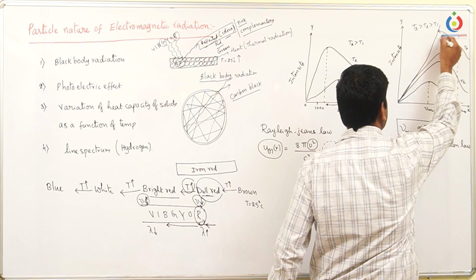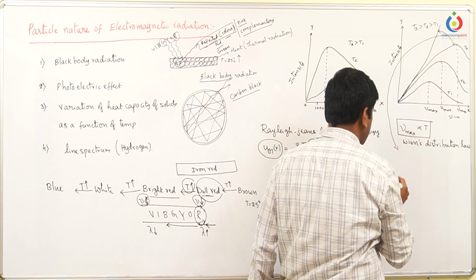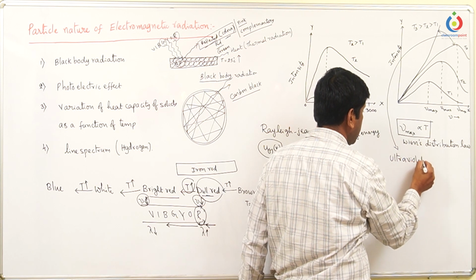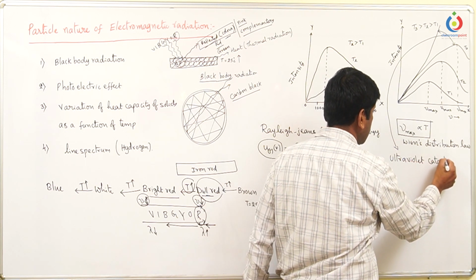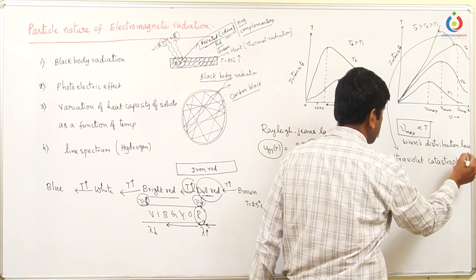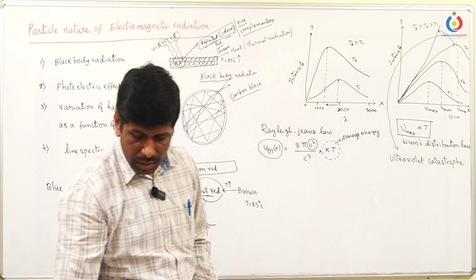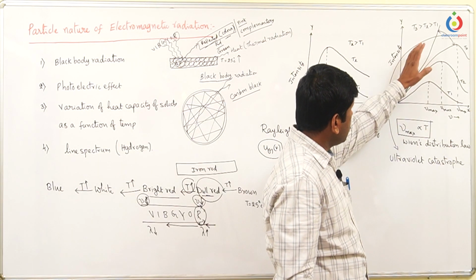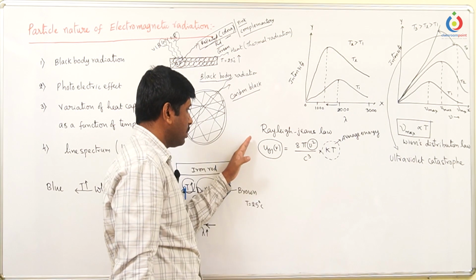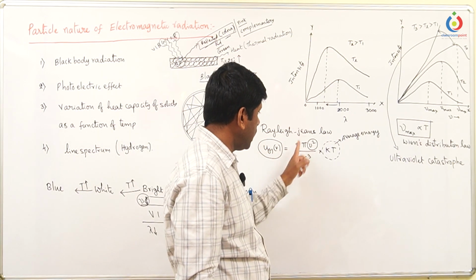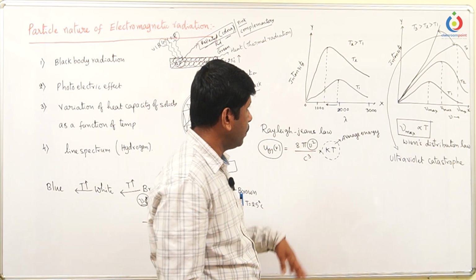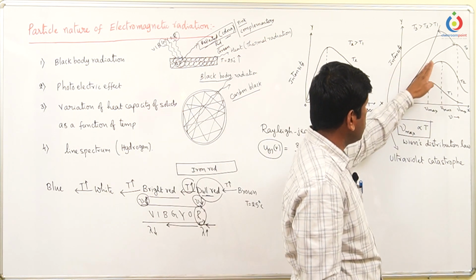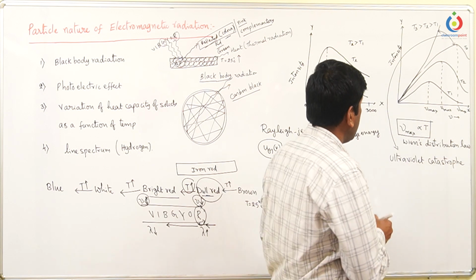This deviation is known as ultraviolet catastrophe. Why is it called ultraviolet catastrophe? If you observe this particular trend, whatever the Rayleigh-Jeans proposed, according to this, intensity is directly proportional to the square of nu. So when intensity increases, frequency also should increase. And it is not happening.